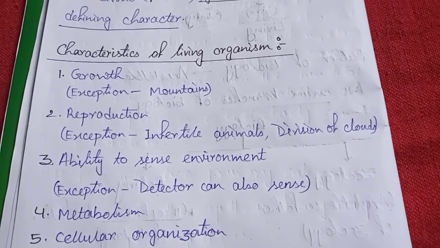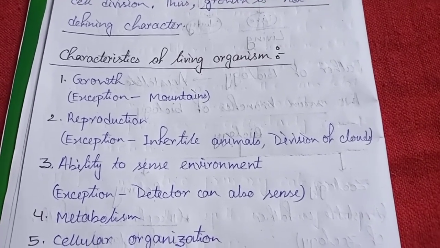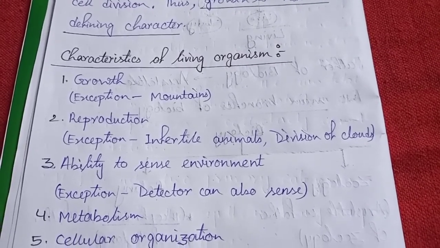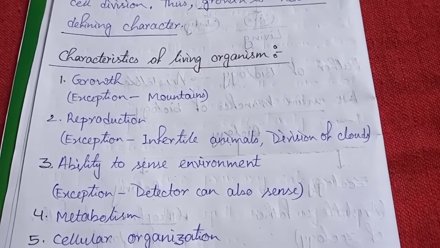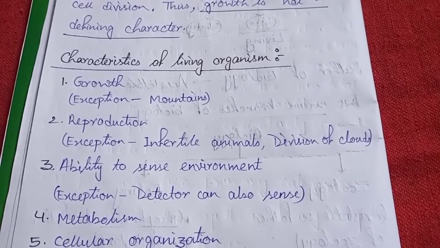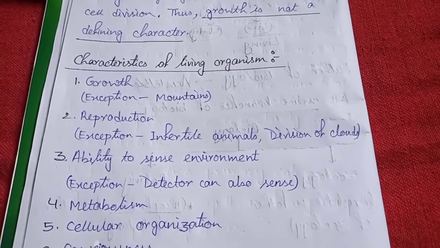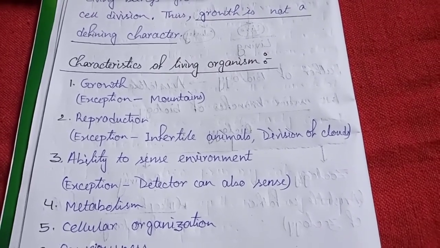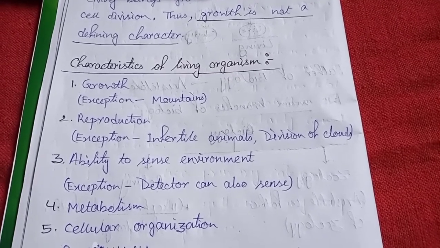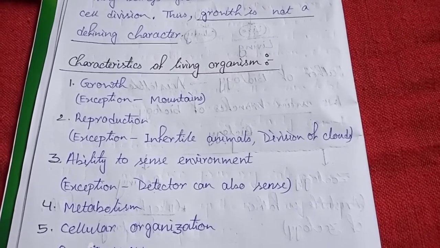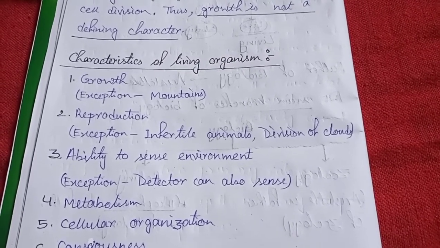Then we have to know what the other characteristics of living organisms are, by which we can identify a living organism and say that it is not a non-living organism.